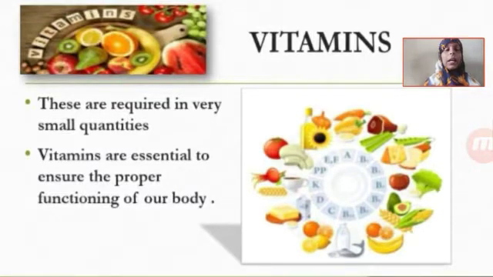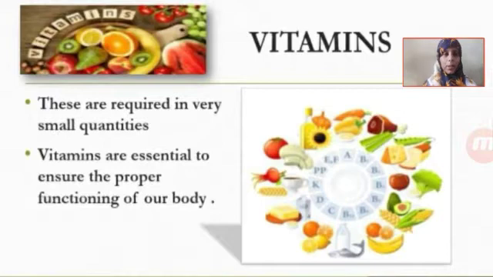Every vitamin has its role. We have various types of vitamins which we get from food, as you can see here in the picture: vitamin A, vitamin B1, B2, B12, B3, B4, vitamin C, vitamin D, vitamin K, vitamin E, and so on.